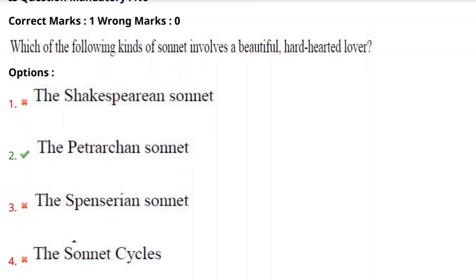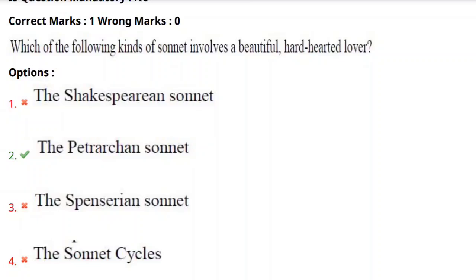It was named after the Italian poet Petrarch. The rhyme scheme of the Petrarchan sonnet is ABBA, ABBA, CDE, CDE, or CDC, CDC. Here we can remember it as ABBA, ABBA, CDE, CDE, or ABBA, ABBA, CDC, CDC.